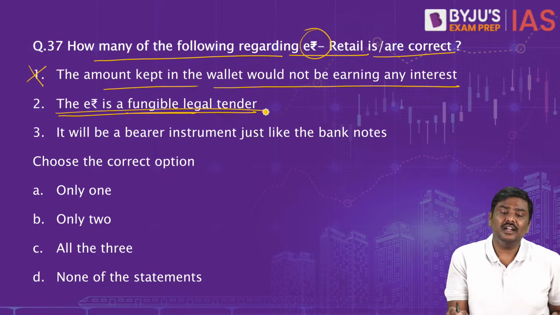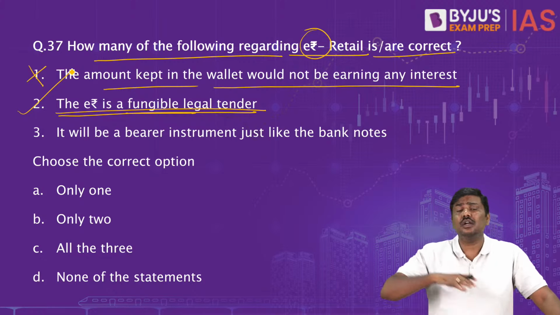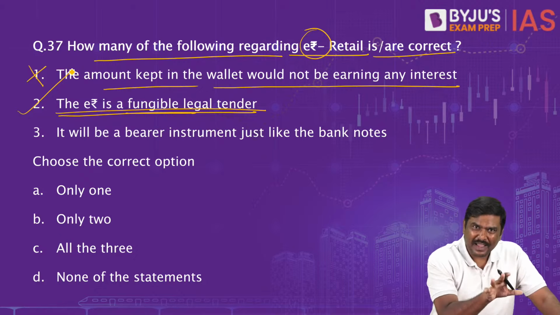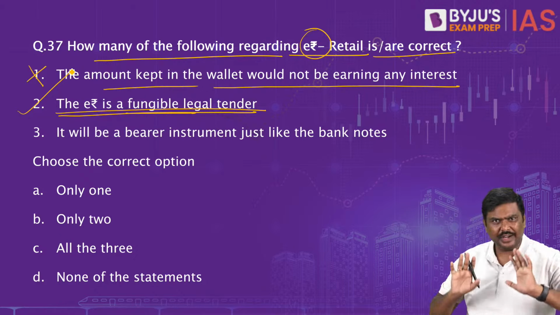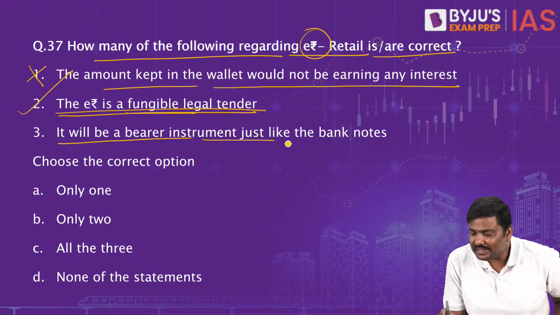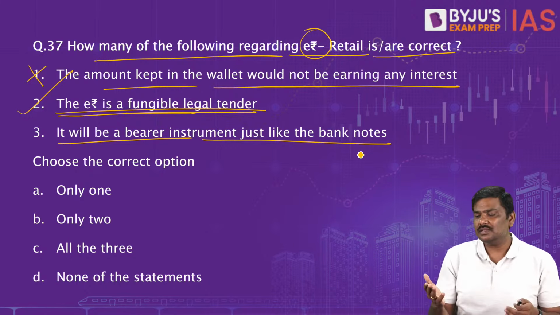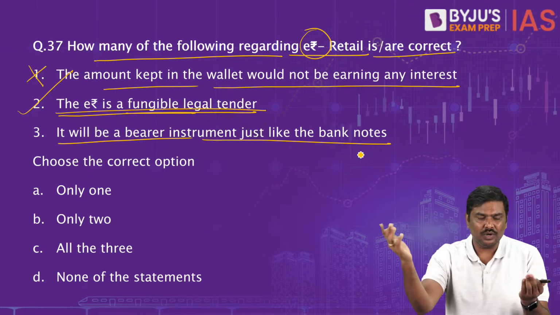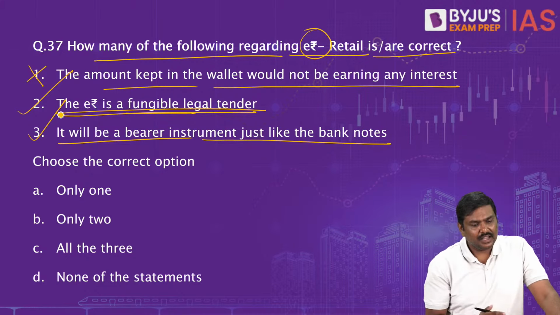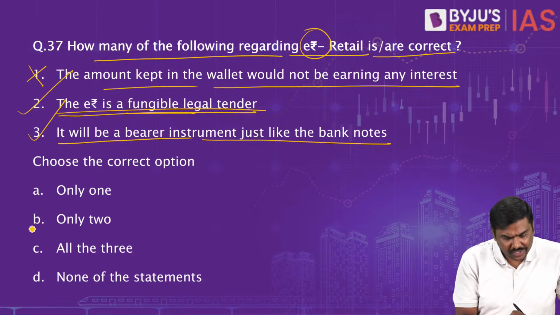E-rupee is a fungible legal tender, yes, as per the proposal of RBI. Again, don't say right now, sir, it is wrong, etc. It is on a pilot basis. Once it is applicable throughout India, it will become fungible legal tender. It will be a bearer instrument just like banknotes. Bearer instrument means anybody who is holding it is the owner. Statement 3 is also correct. So 2 and 3 are correct. The right option for this will be only 2. Correct?